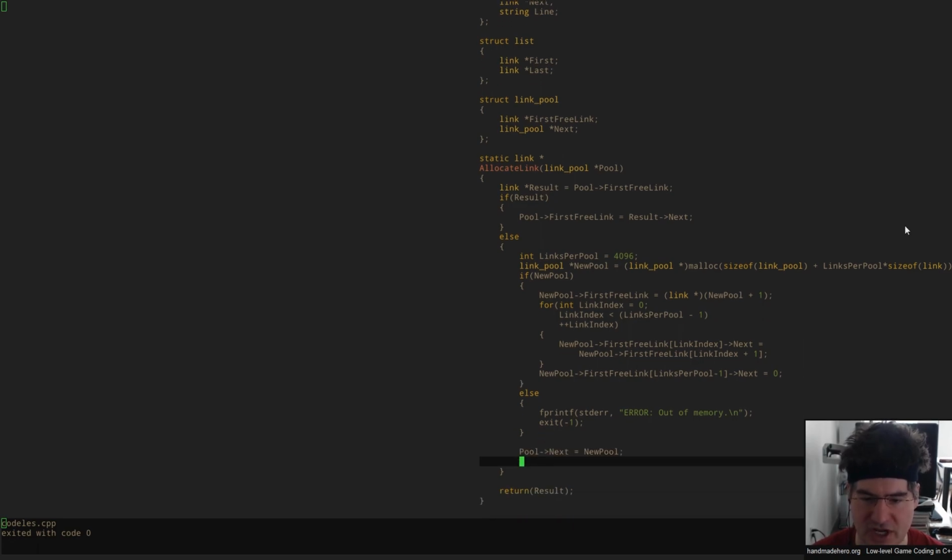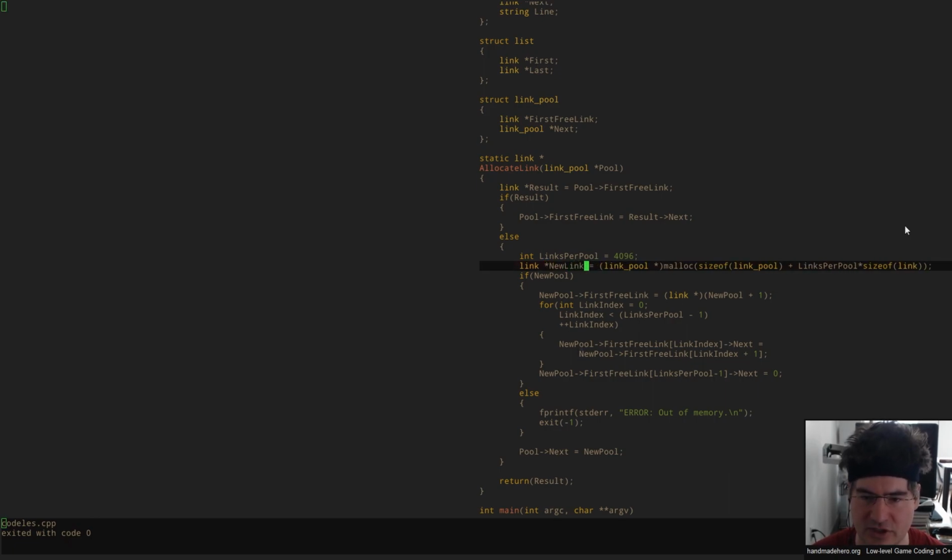So here we go. We're going to take that temporary variable, and we're going to take that new pool and its first free link. We're then going to overwrite that one with the one from this one, which actually we know is 0, so we don't even have to really do it. If we wanted to do this allocation ahead of time, we would have to. But now I think about it, since we know we're already in the 0 case, we don't really have to worry about it. So really we can just stuff that in here and store the link pool separately. Or if we know we don't actually want to free them, I suppose we can just chain these on. We don't even really need to allocate a new pool. If we want to do it that way, we can do it this way as well.